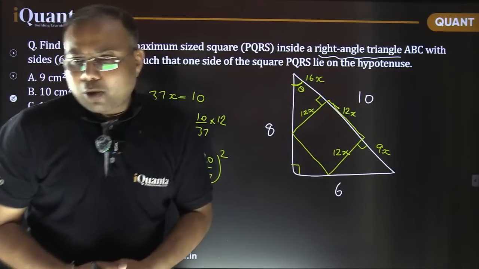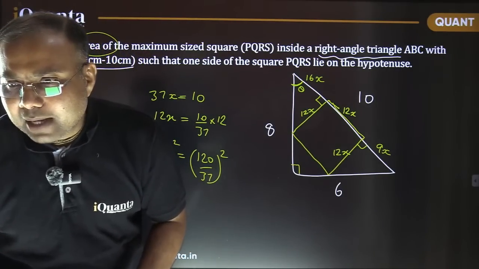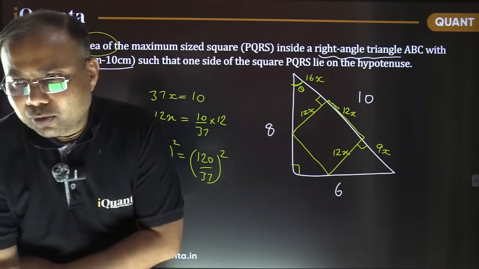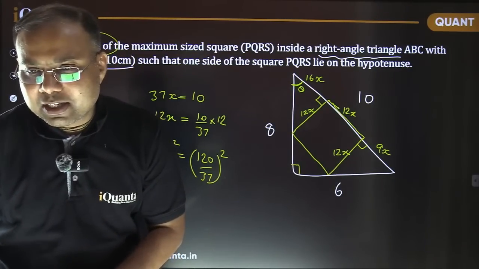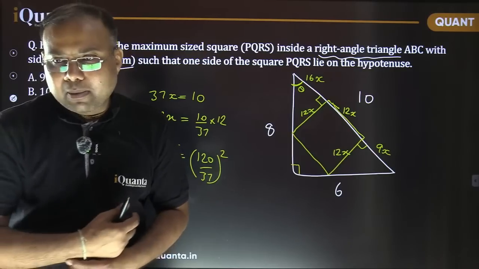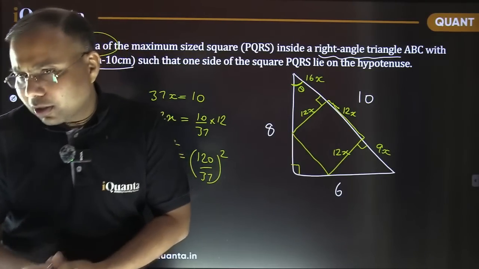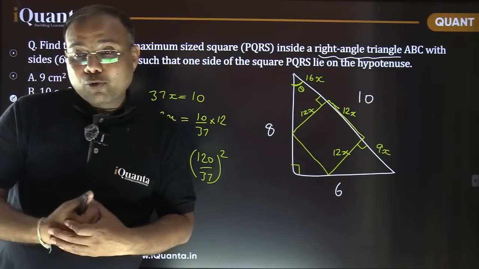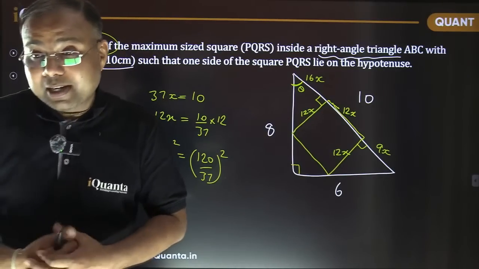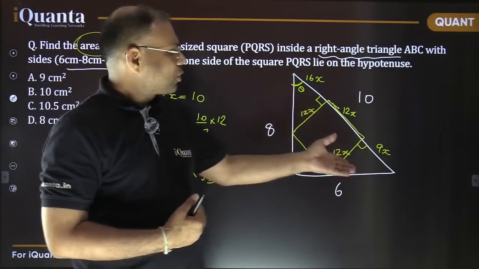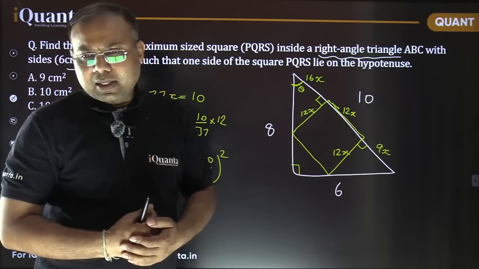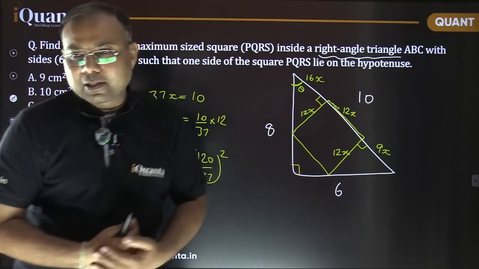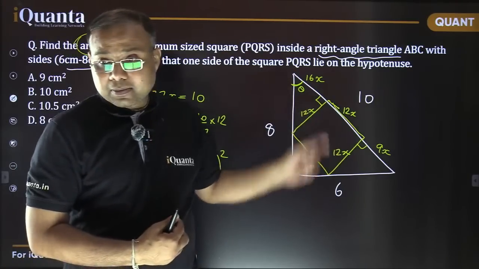Okay? So that formula somebody was writing, AB upon A plus B. I don't know that. I already told you, I don't know that. What is A there? What is B there? What is H there? Some of you are getting the right answer by using that, some of you are not, because you don't know what it is. We are applying it, so some of you might be getting the right answer and some might not. If your basics are fine, then there's no problem. It was not a difficult question, right? What to remember for this? Nothing to remember for this. I can just find out these lines. Okay? Is the similarity part clear?